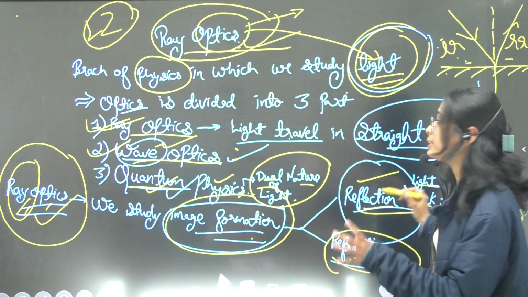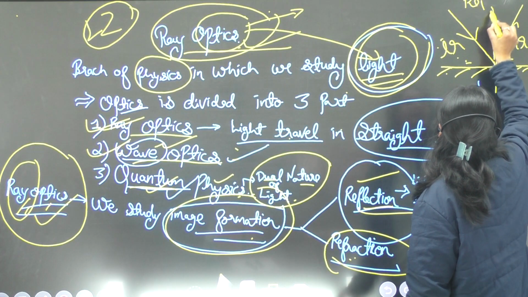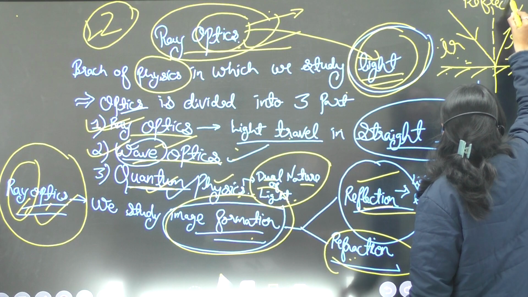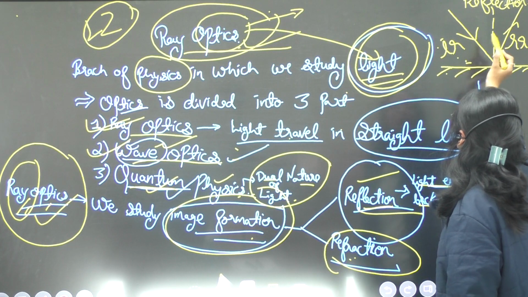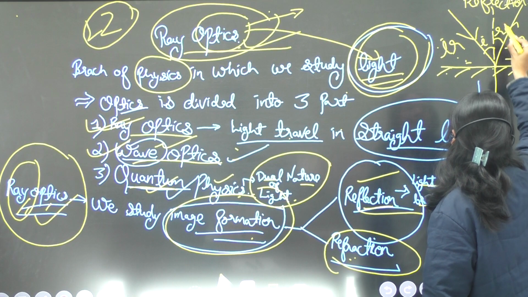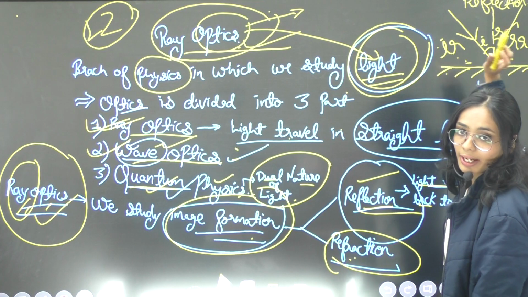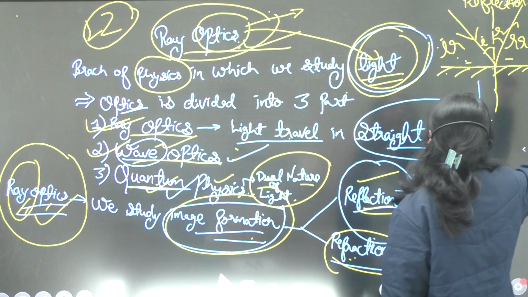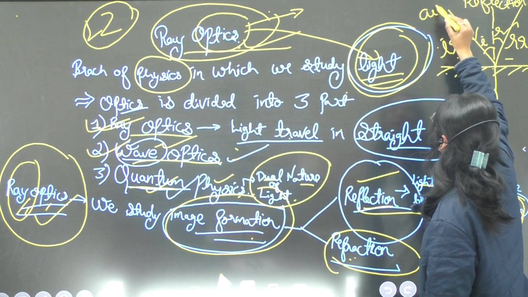If they are in the same medium, then the phenomenon we are talking about is reflection, which we are going to study here. This is the angle of incidence, this is the angle of reflection, and this is the normal line. Let us imagine the surrounding medium is air.